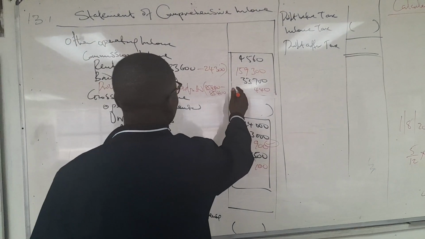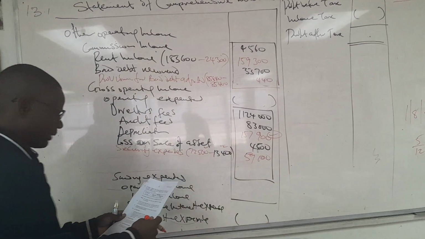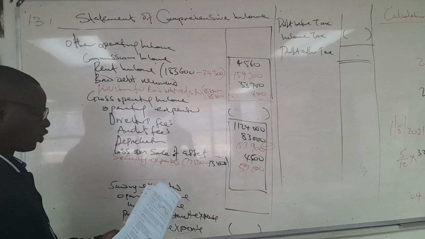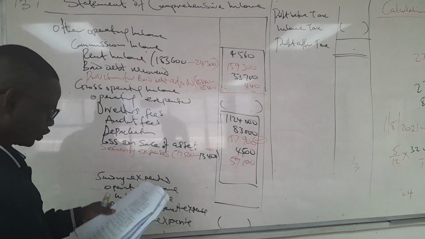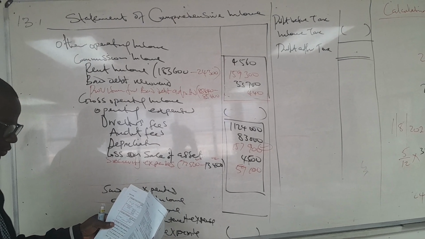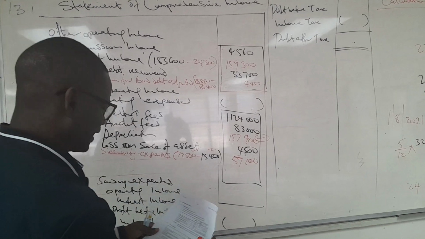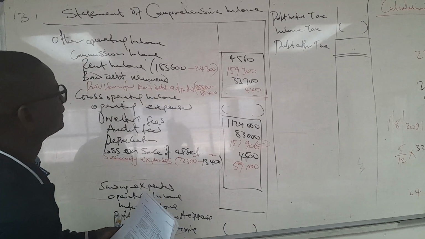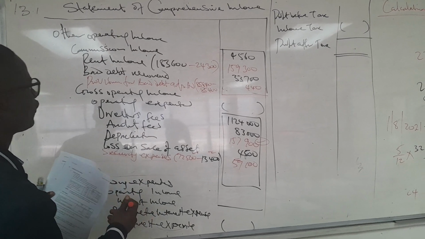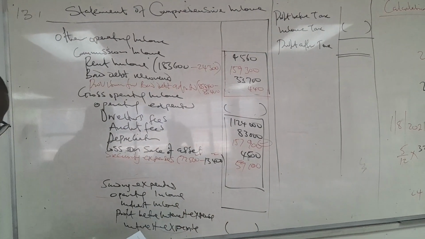Then this one, we need to do this one. I believe there is 1 remaining item to be dealt with, but we need to conclude on which one remains. We cannot just close it up. Then any other adjustment that we need to do. Then profit on the sale of asset. We have not done that. The profit on the sale of asset is actually 4,500. It's not a profit, it's a loss. Okay, it was a loss in there.